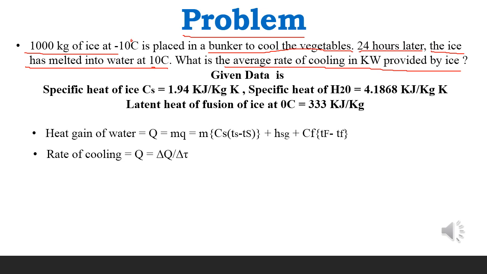So now we have to calculate the average cooling rate. The given data is the specific heat of the ice, Cs, which is 1.94 kilojoule per kg Kelvin, and the specific heat of the water, which is 4.186 kilojoule per kg Kelvin. Then we have the latent heat of fusion of ice at 0 degrees centigrade, which is 333 kilojoule per kg. Now this is the solution. First of all we have to calculate how much heat the water gains.